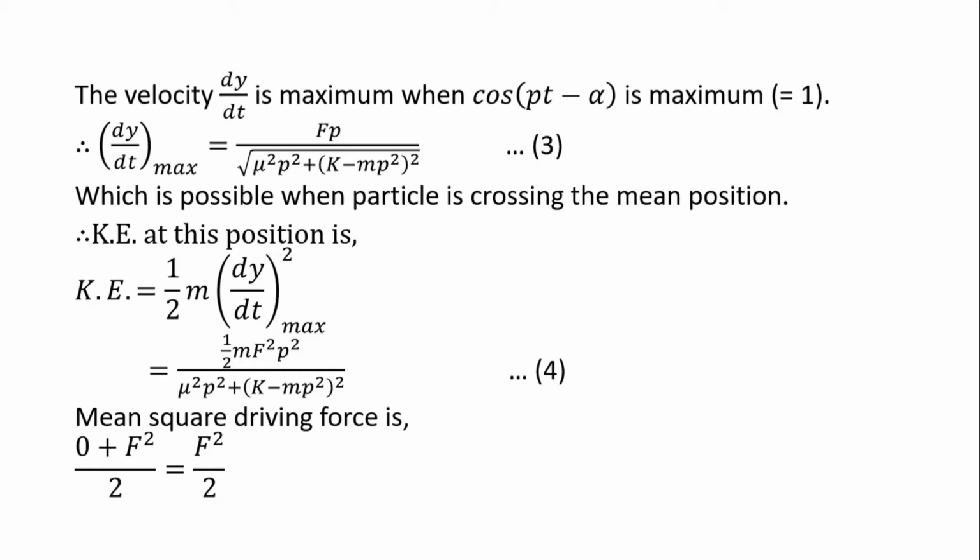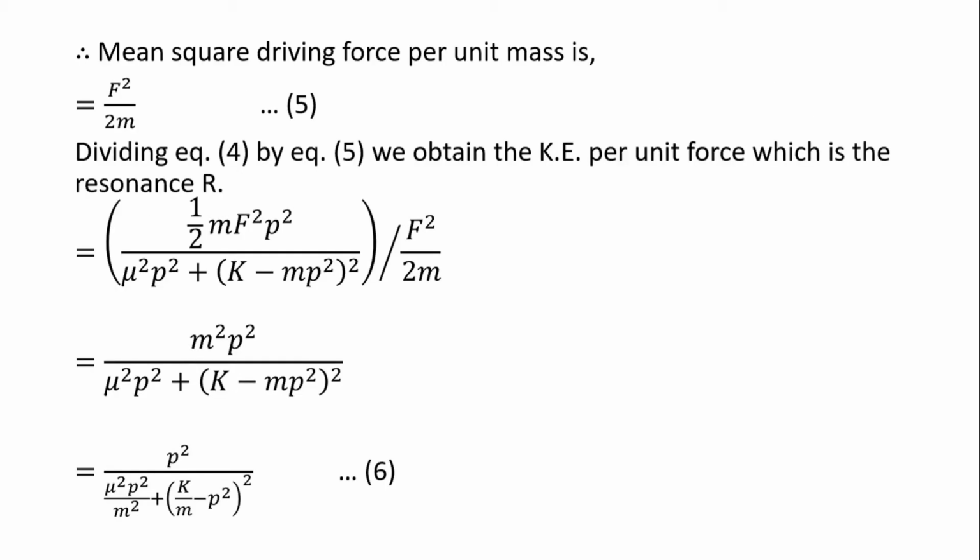So it is a mean, equal to F square by 2. Now the mean square driving force per unit mass will be F square by 2 divided by m, that is F square by 2m. Let us call it equation 5.